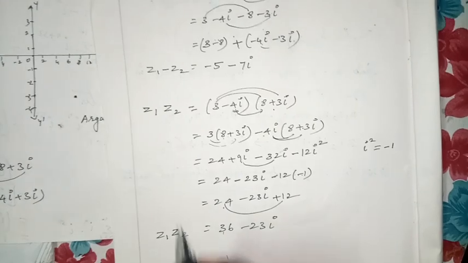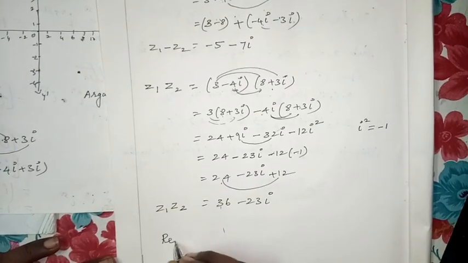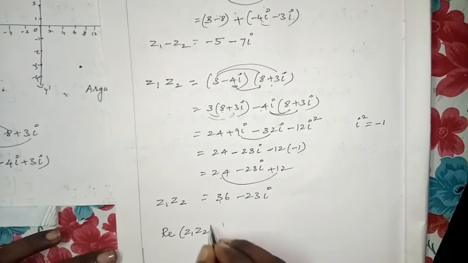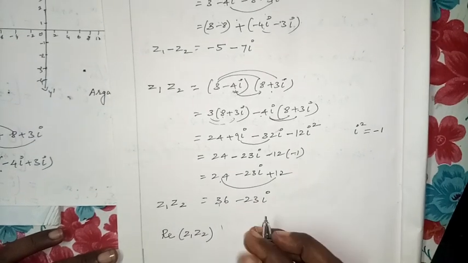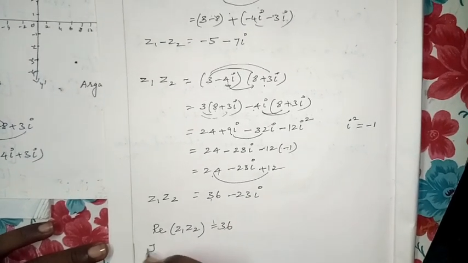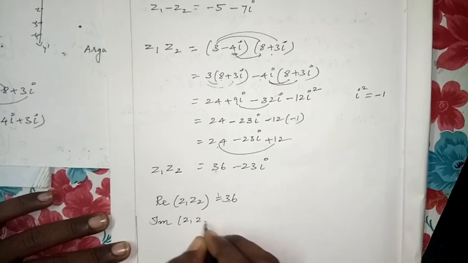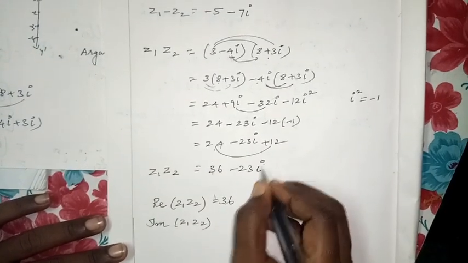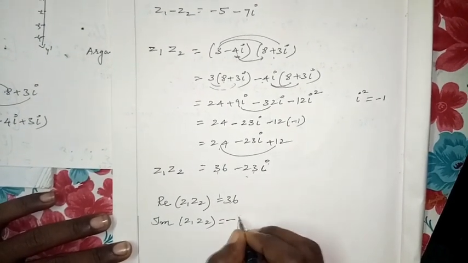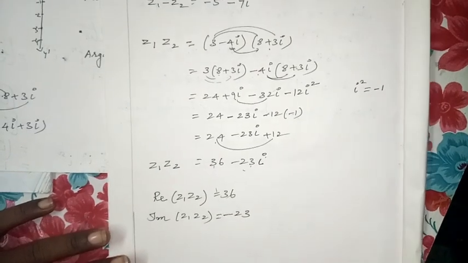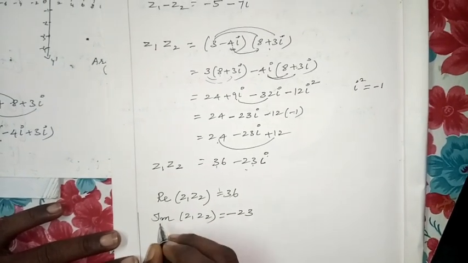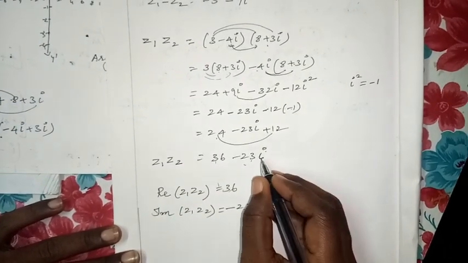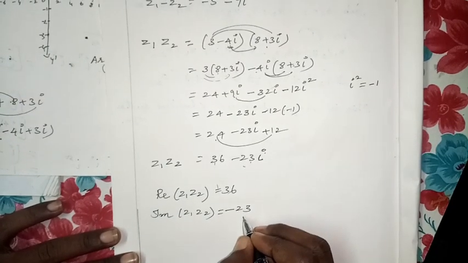Okay, any doubt? From this value, how to write the real part of Z1 Z2? What is the real value? 36. Can you write the imaginary part of Z1 Z2? Along with i it is having 23, so minus 23 is the imaginary. No need to write i. Imaginary means you have to write only the coefficient of i. Is it clear? Now I'll come to our exercise.